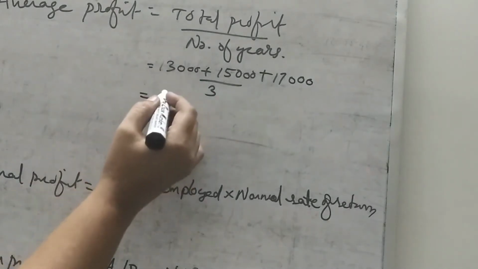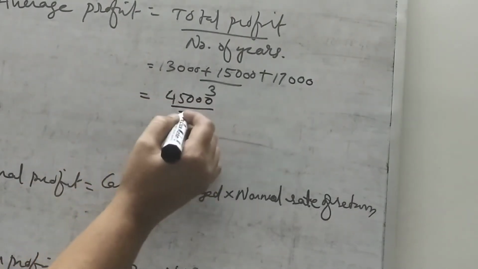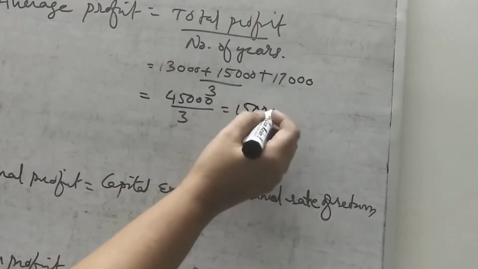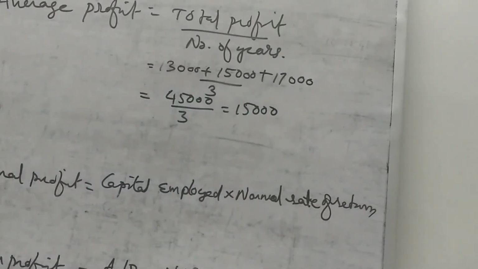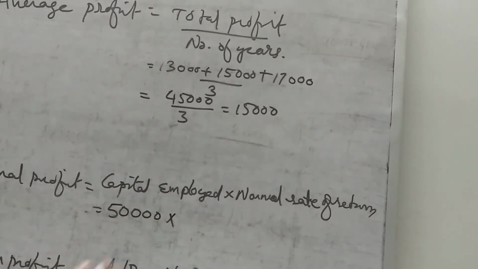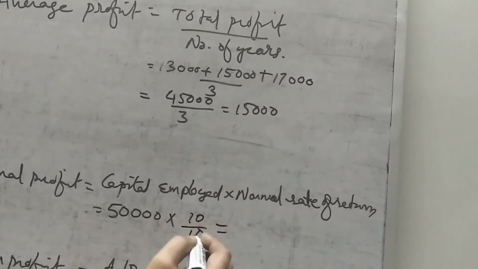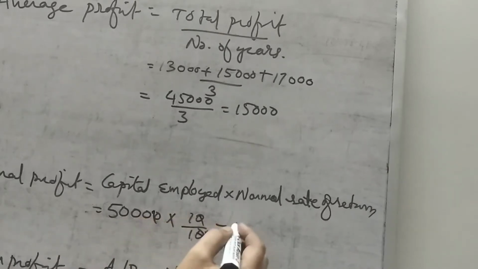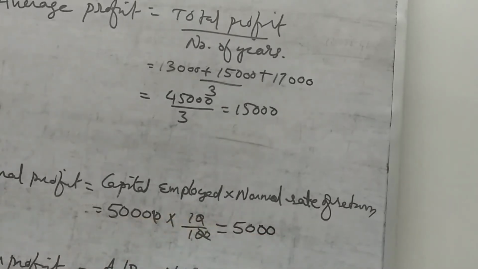45,000 divided by 3 is equal to 15,000. So this is the average profit. Then normal profit is equal to capital employed into normal rate. Capital employed is given as 50,000. Normal rate of return is 10%, so 10 by 100, which is equal to 5,000. Now super profit is AP minus NP. AP is 15,000, NP is 5,000, so it is equal to 10,000 rupees.